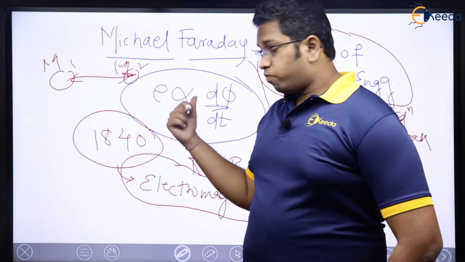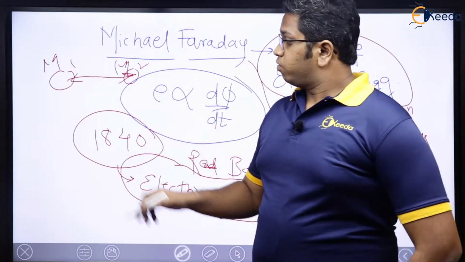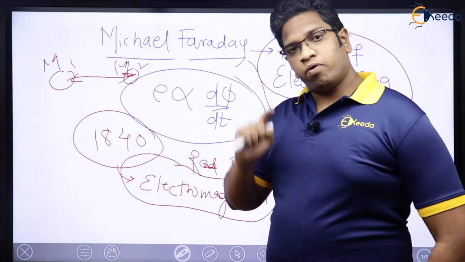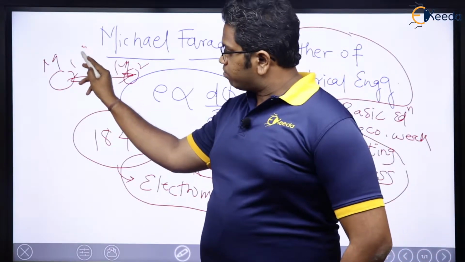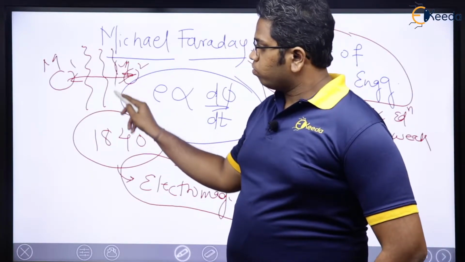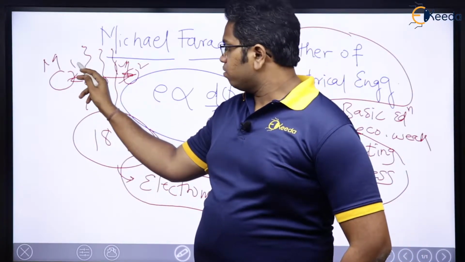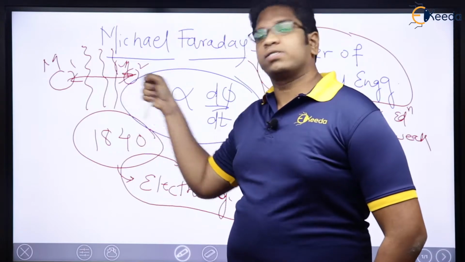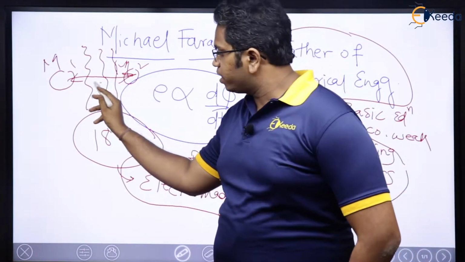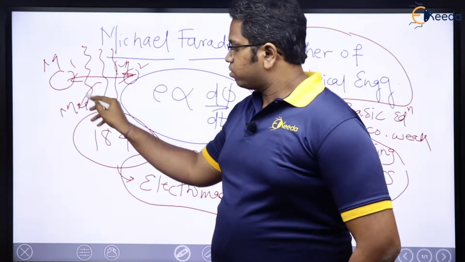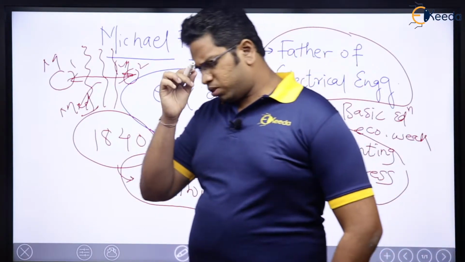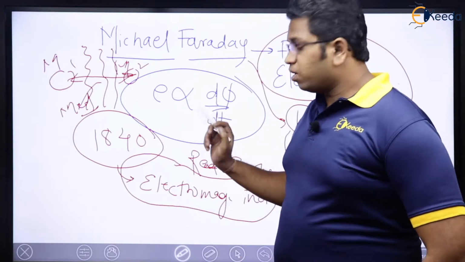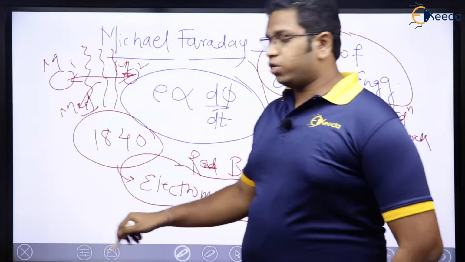Now, Faraday was the person who said that no, the force will not be instantaneous. There is going to be some space in between. Whatever force is applied by, let us say, M1 on M2 will move through this space. This is called the medium. He was the person who opposed Isaac Newton on that. He is the person because of whom we today have the theory of relativity as well.